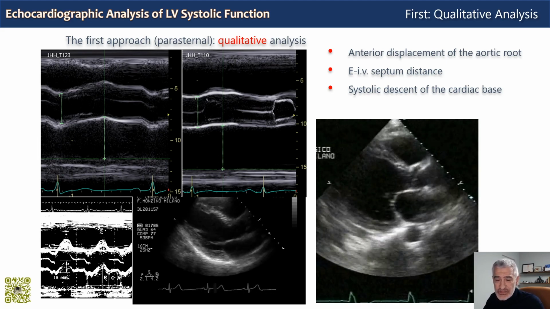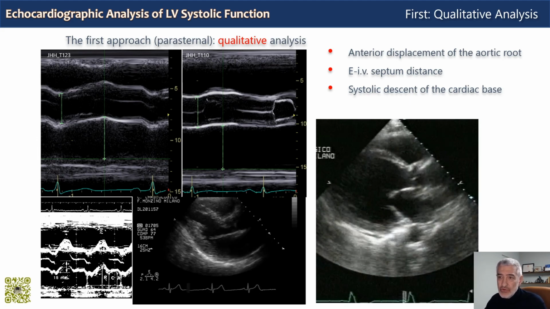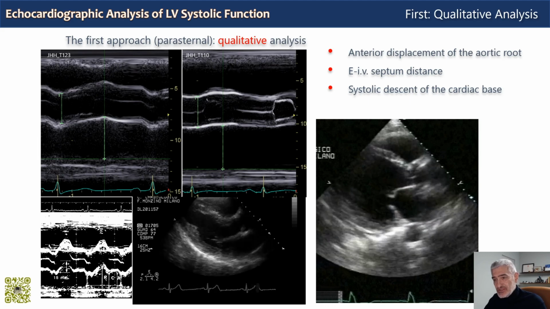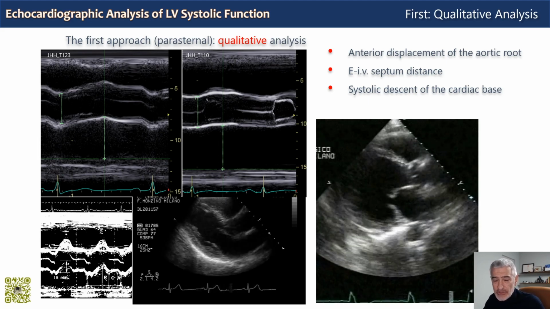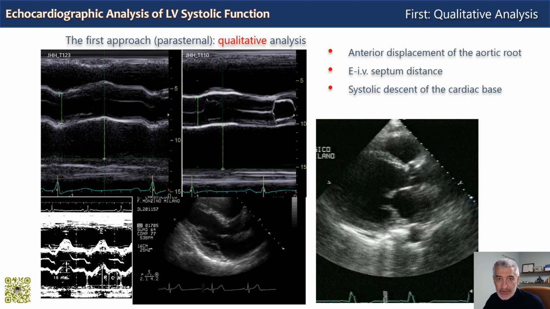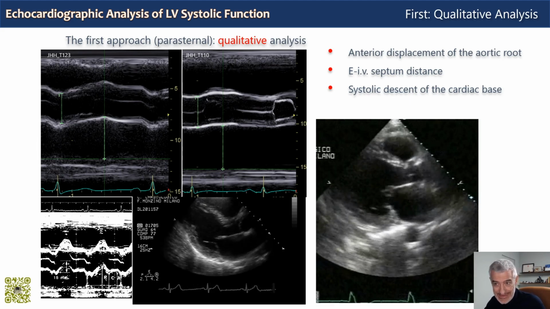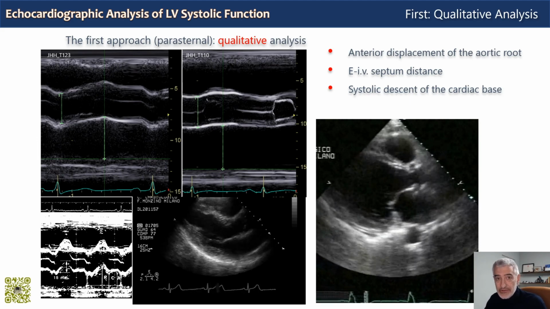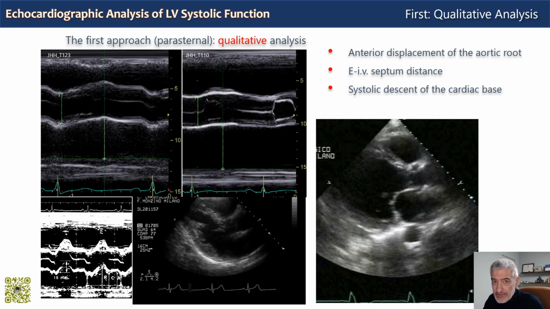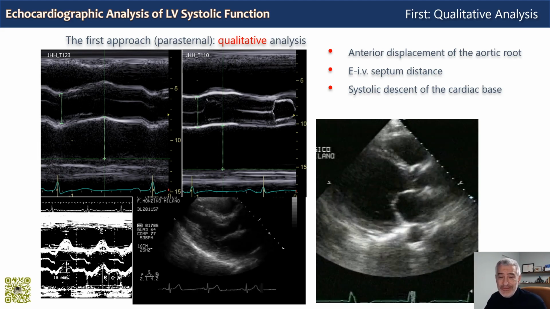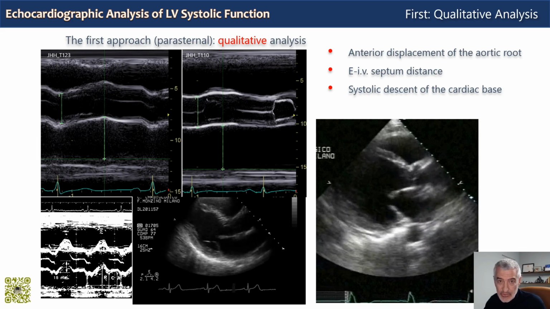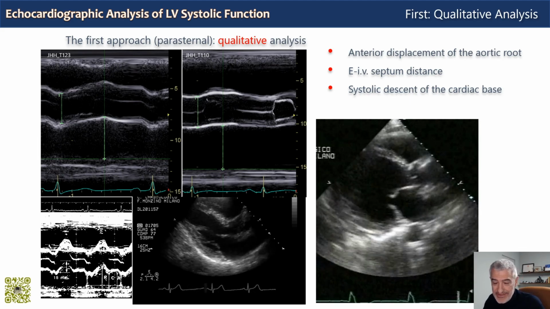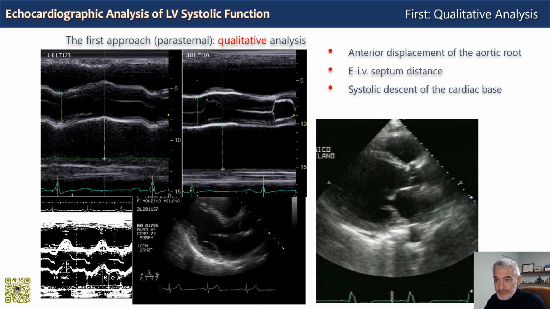Remember that conventionally, when we talk in physiopathology in general, speaking about the heart of systole and diastole, we always refer to the ventricular systole and diastole. So when I talk of the systolic filling of the left atrium, we are talking of the filling of the left atrium which occurs during ventricular systole, because that would be, in fact, in reality, left atrial diastole.